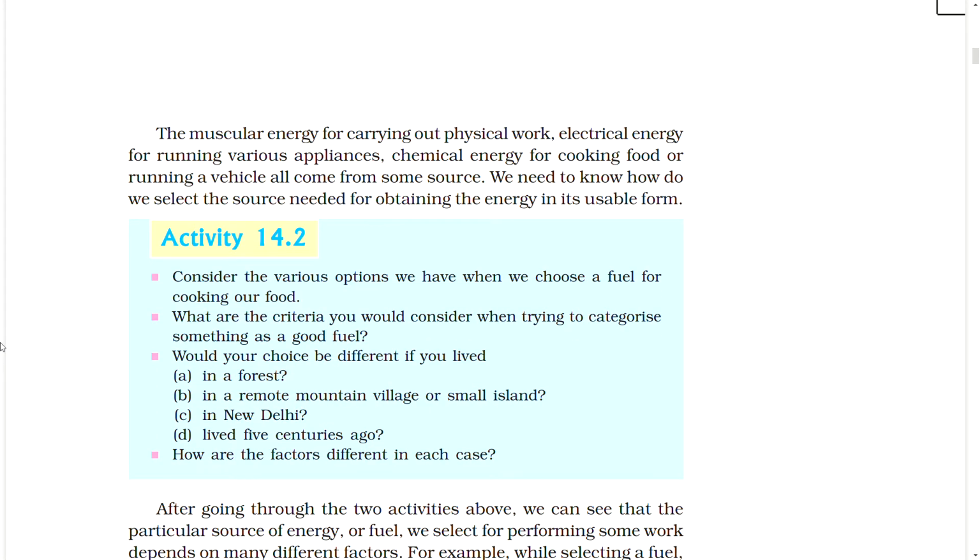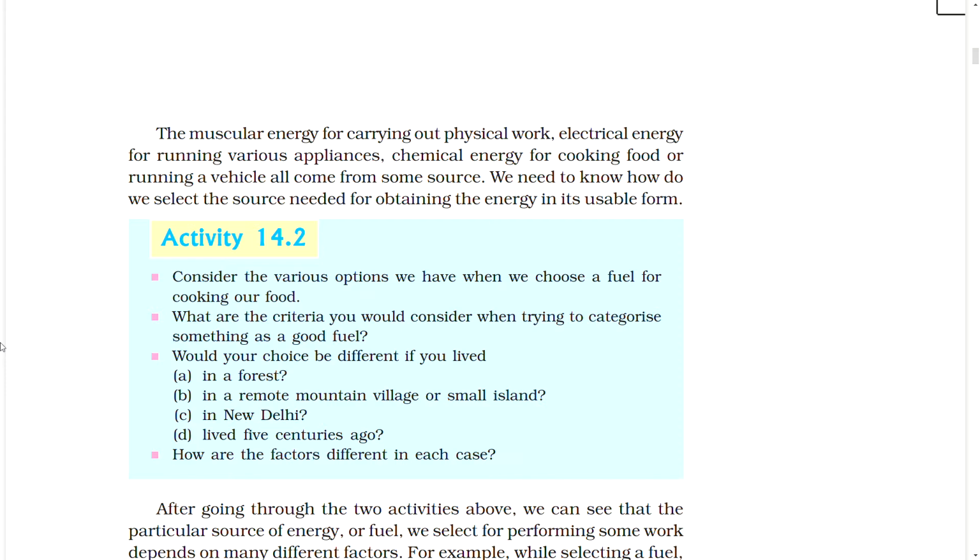The muscular energy for carrying out physical work, electrical energy for running various appliances, chemical energy for cooking food or running vehicles all come from some source. We need to know how we select the source needed for obtaining the energy in its usable form.